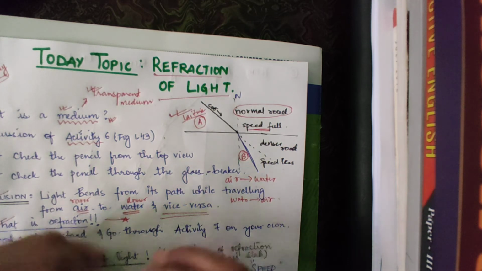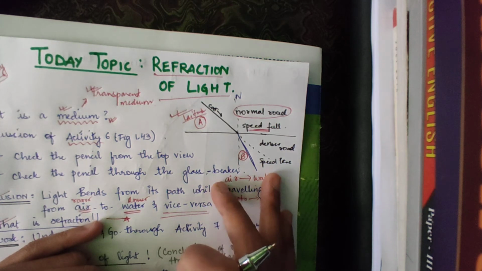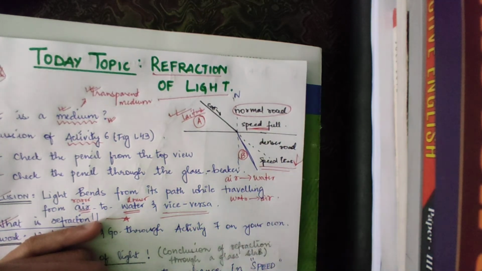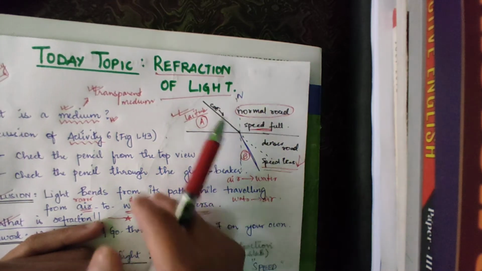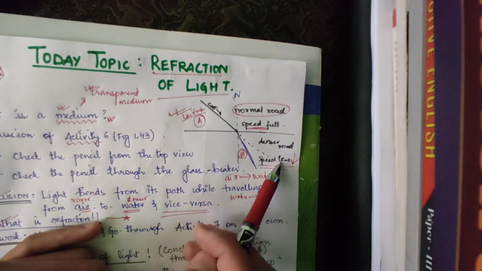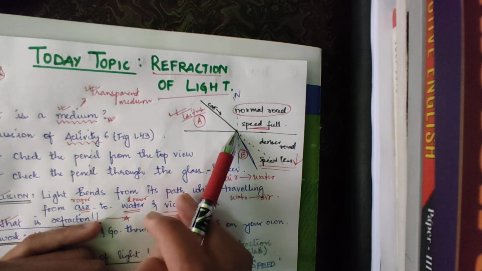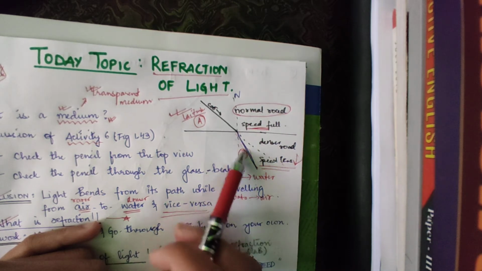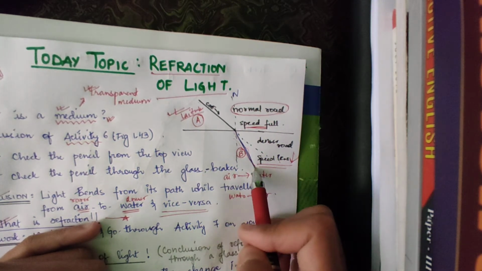No, right? Because place B now is muddy, so the speed will decrease. It was supposed to walk in the same direction, however when it reached this muddy place, the direction changes to here.